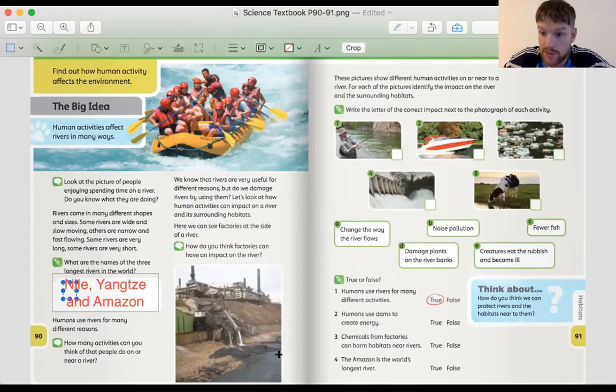Don't we know the fancy word for where animals live, beginning with H? Habitat. So they can kill the animals or creatures or fish that live there, and they can also damage or destroy the habitats of the animals or plants that live near the factory.